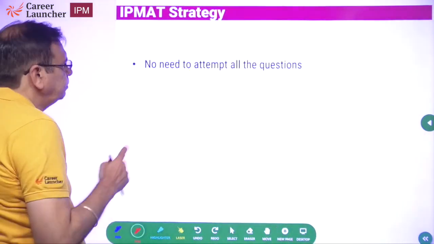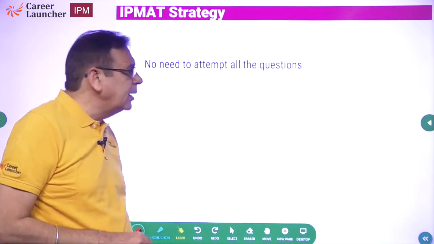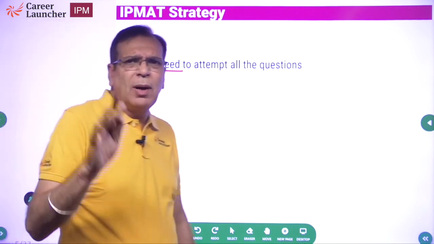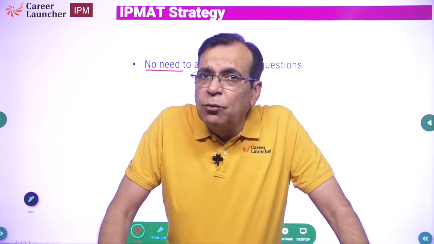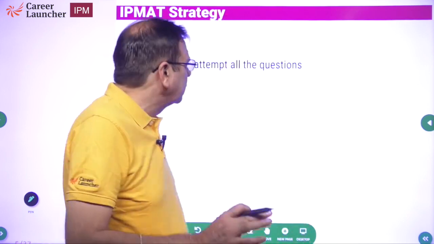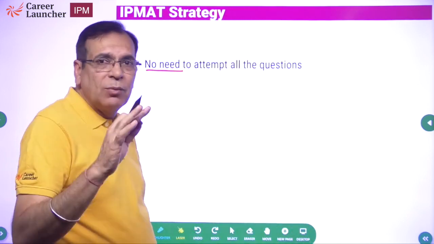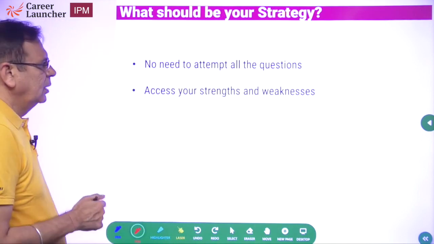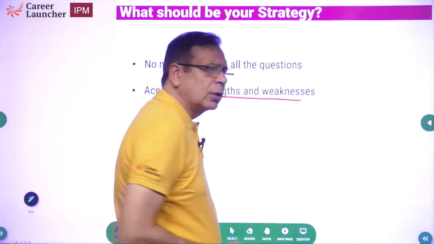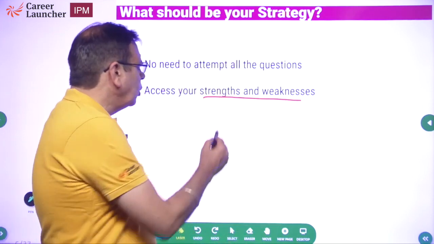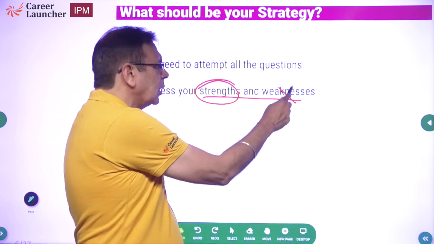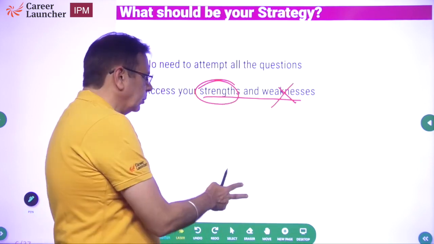Okay. So, पहली चीज क्या करना है क्या नहीं करना है, you don't need to attempt all questions. First and foremost, 20 सवाल हैं, 40 मिनट है. If I want to do 10 questions in the paper, then it is 4 minutes per question. So I don't need to attempt all the questions. I need to attempt the questions which are easy, which I can solve, and not worry about the difficult ones. Second, be clear about what is it that you know, what is it that you don't know. Whatever is your strong area, do questions from there. Whatever is your weak area, those are the questions you are not going to attempt at all.